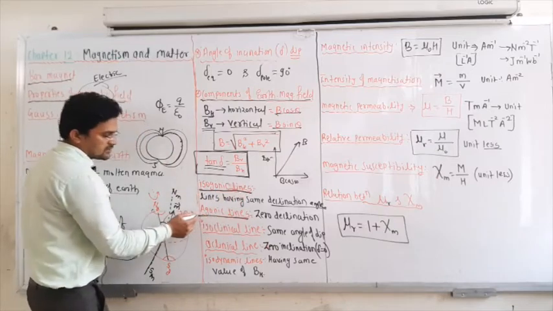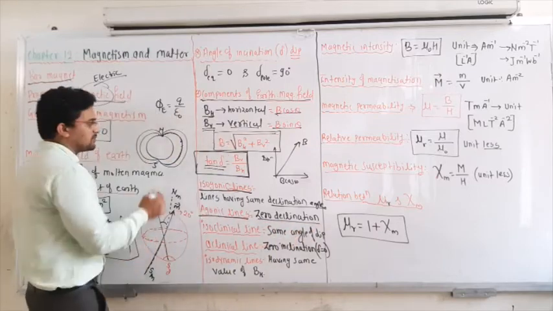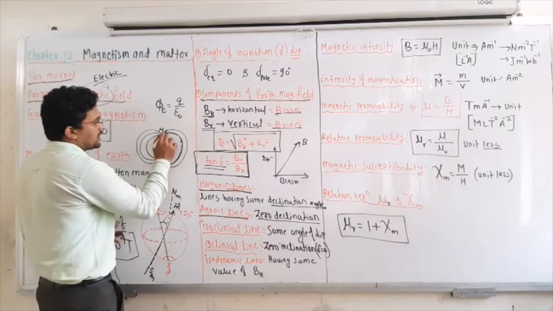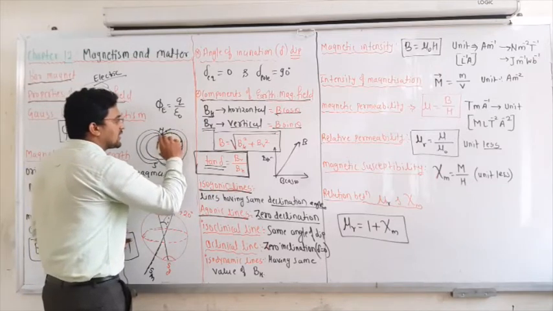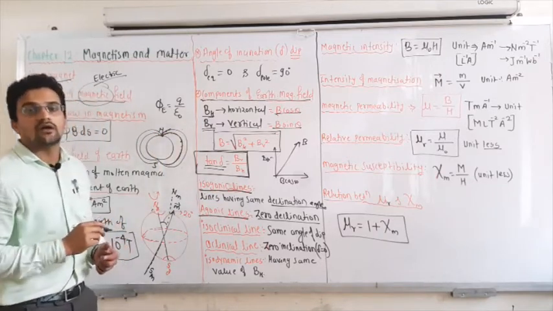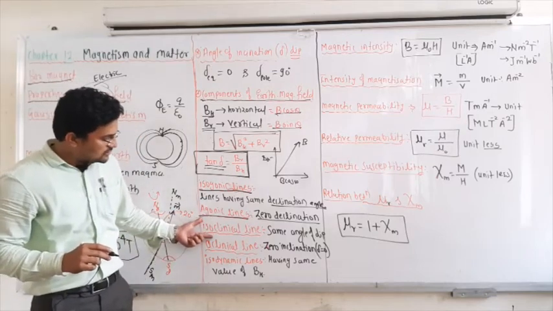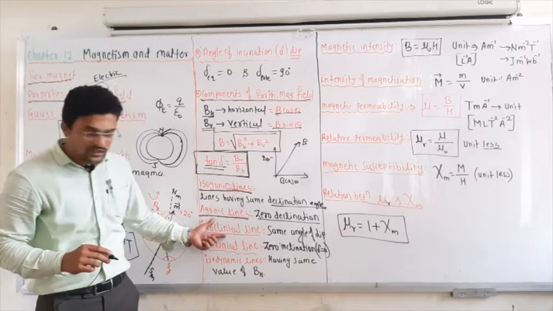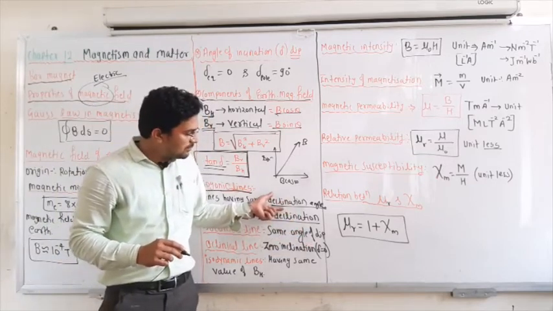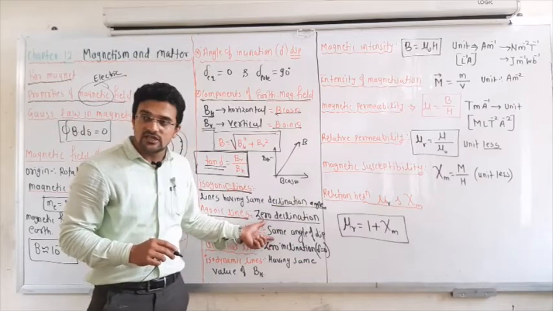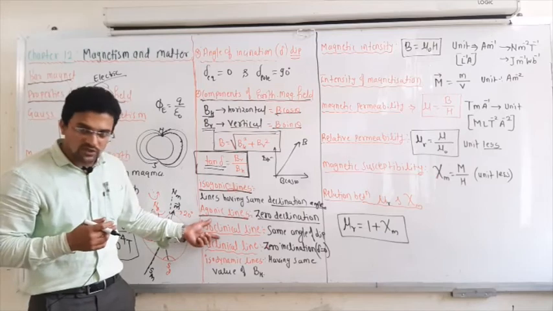And agonic lines are where the declination is zero. That means if at any point the declination angle becomes 0, this line is known as an agonic line. Next are isoclinic lines, meaning lines having the same angle of dip. Here it is the same declination angle, and here it is the same angle of dip. Such lines are known as isoclinic lines.